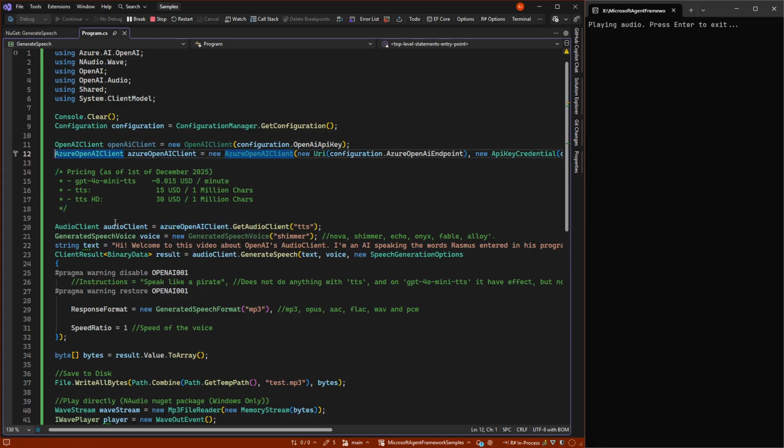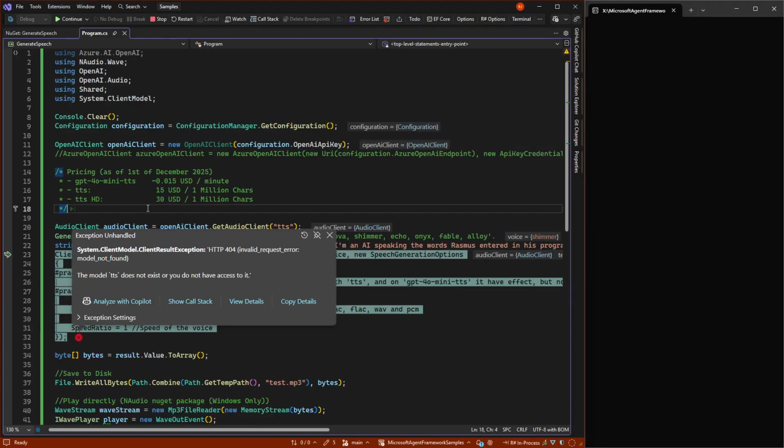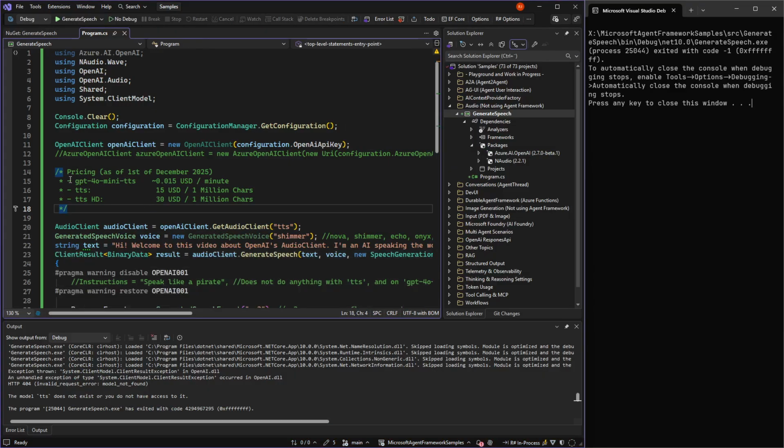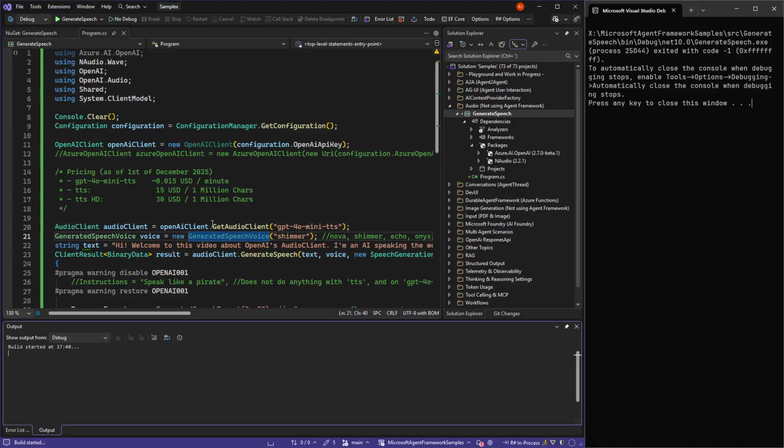And finally, let's see the instructions. And you will notice that I can only do this on the OpenAI client because I don't have a deployment of this in my region. I was unable to get it in Sweden. But if I do this, we will hear a slight difference. Let's try it without first. I need to switch to the other model that can actually use instructions. So we do that here. And let's run.